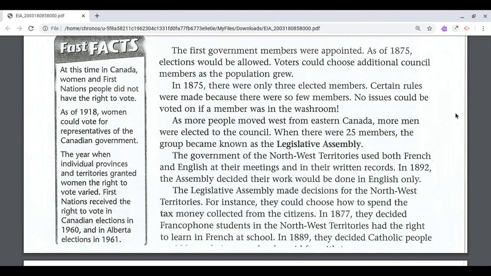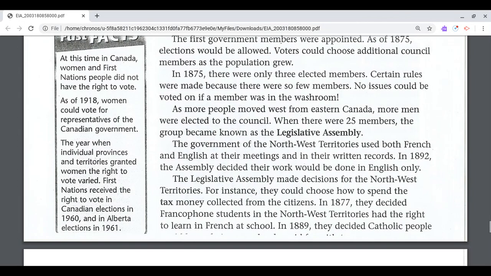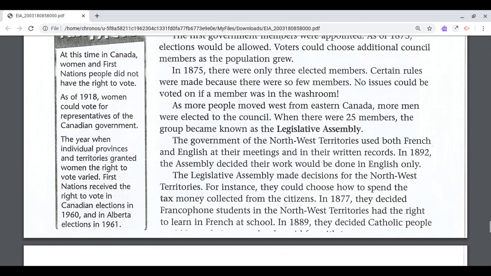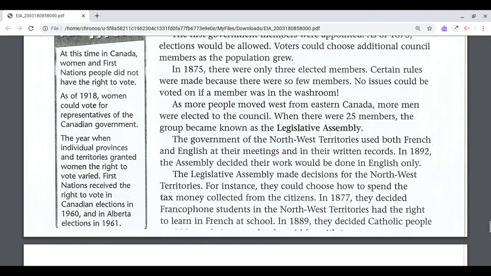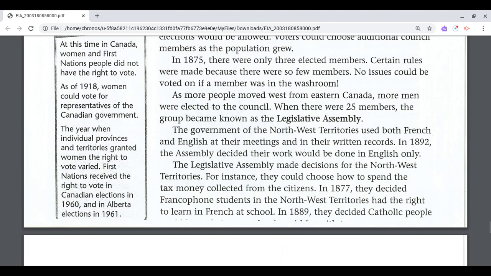The government of the Northwest Territories used both French and English at their meetings, and in their written records. In 1892, the Assembly decided their work would be done in English only. The Legislative Assembly made decisions for the Northwest Territories. For instance, they could choose how to spend the tax money collected from citizens in 1877. They decided Francophone students in Northwest Territories had the right to learn in French at school.